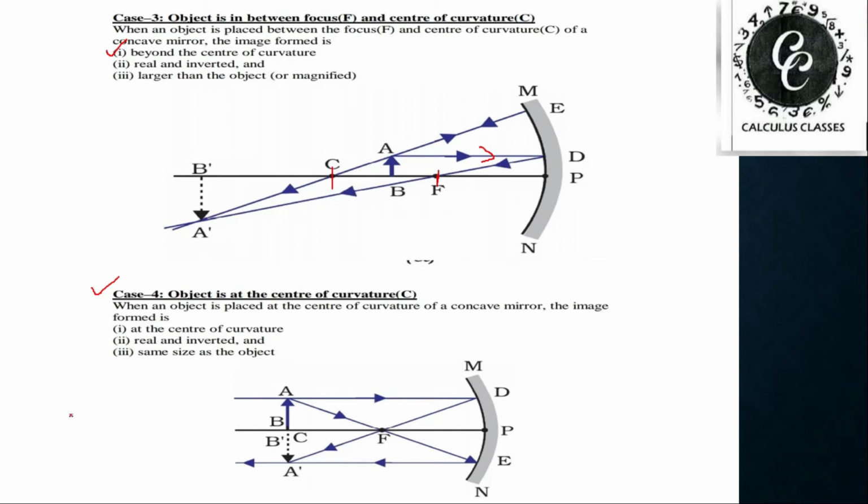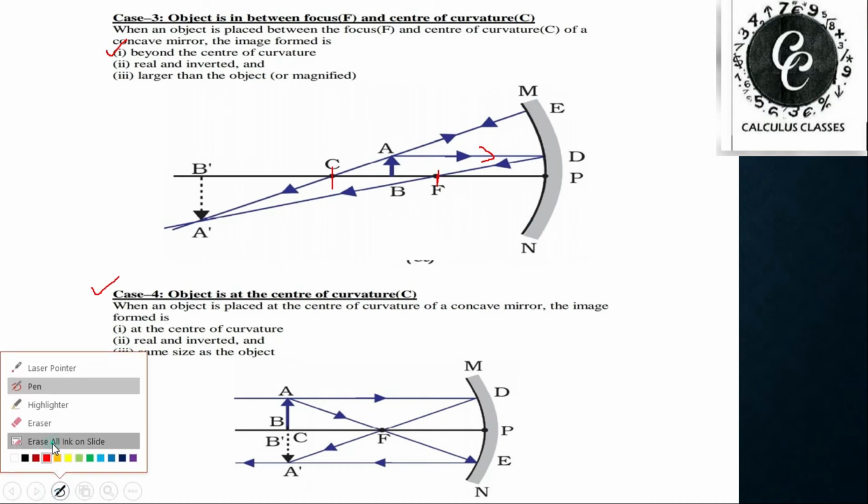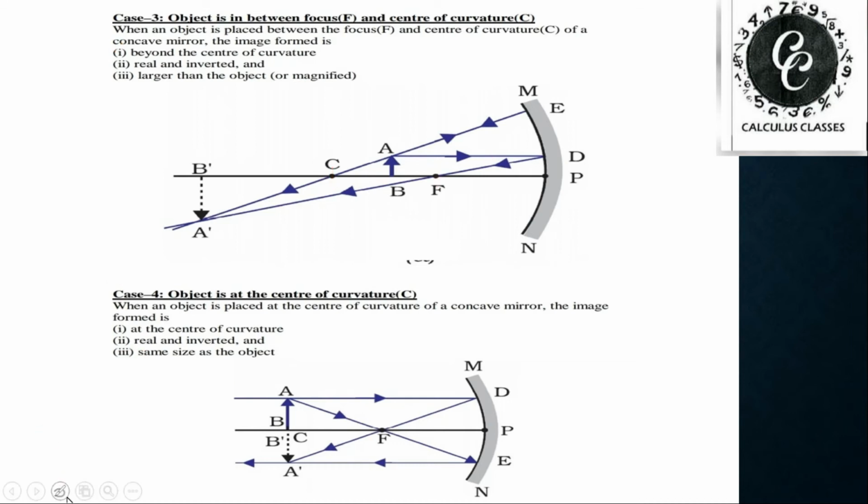And the nature of the image will be real and inverted, and the position will be at the center of curvature. After this, you will see some animation so that you can understand these two cases well. I hope you understood this much.